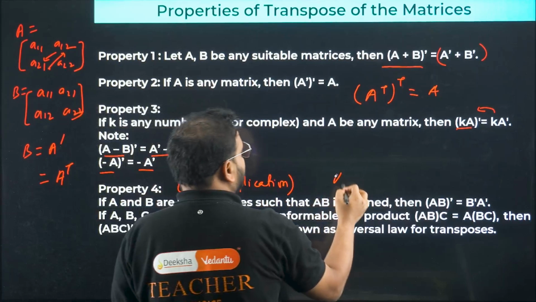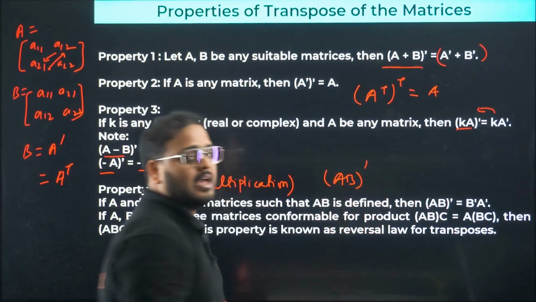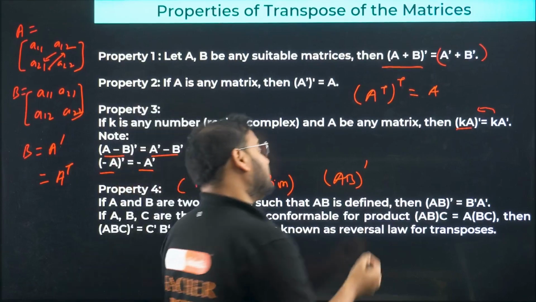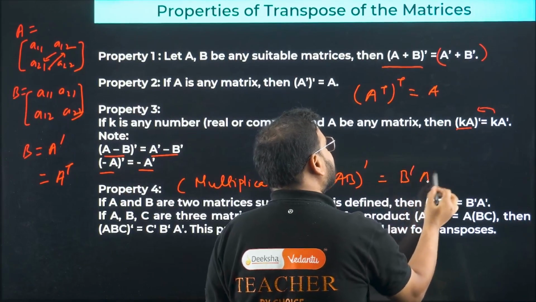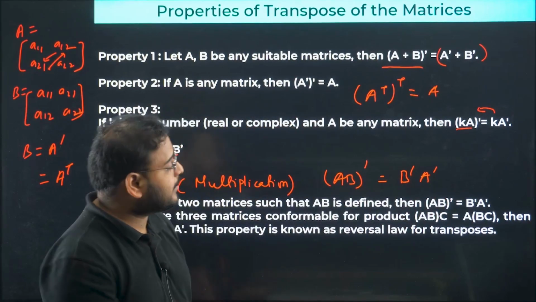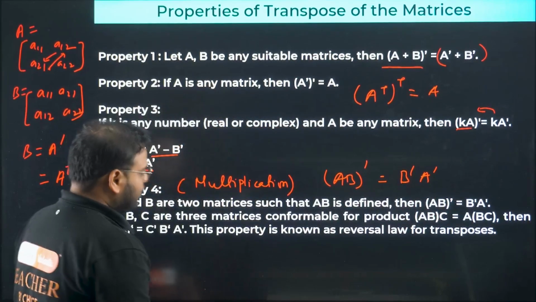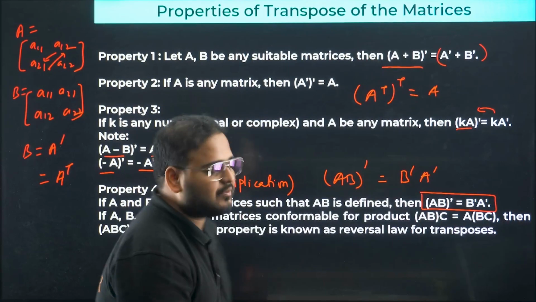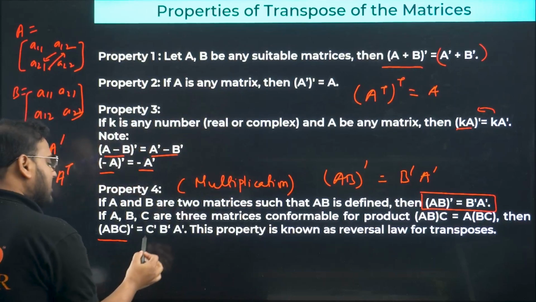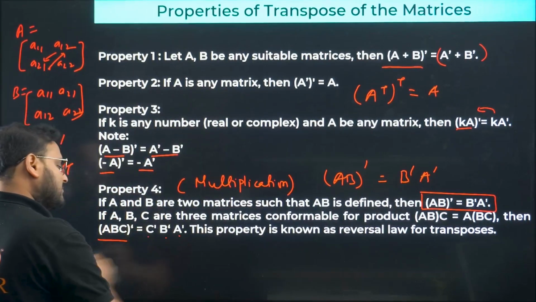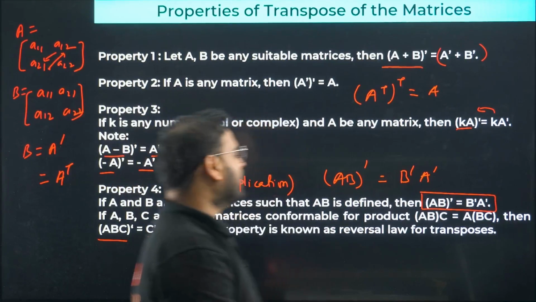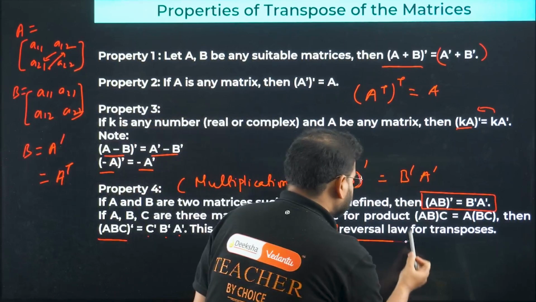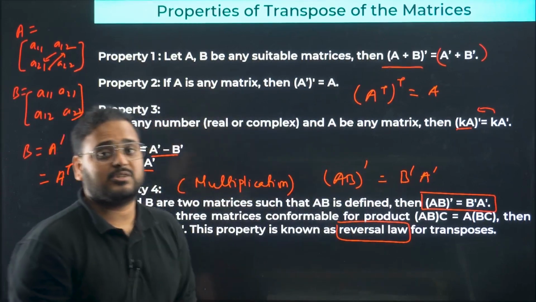If you have AB, A and B are of course two matrices which are multiplied, and you want transpose of the multiplication, the result changes. It becomes B dash A dash. So first you get B dash and then you multiply that with A dash. Have a look. So over here, it's written A B dash becomes B dash A dash. Same if you have 3 matrices. If you have A B C, first comes C dash, then comes B dash, then comes A dash. Reverse order. Okay. Reversal law of transposes. Important.